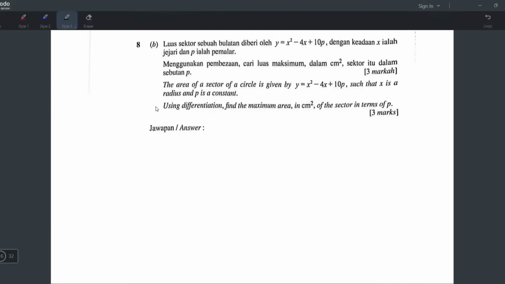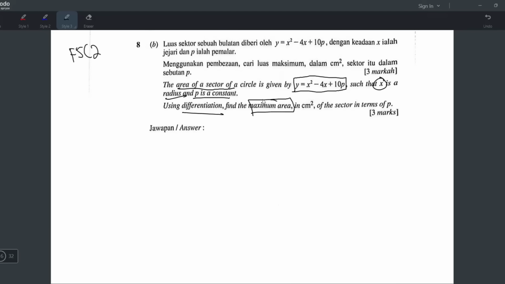Soalan b. The area of sector of a circle is given by y equals x squared minus 4x plus 10p. Oh my god, this is a bit weird. Okay, I see the word differentiation, so definitely it's still differentiation. But area of sector is given by this. Never mind, let's read the question. Such that x is the radius and p is a constant. Using differentiation, find the maximum area in cm squared of the sector in terms of p.